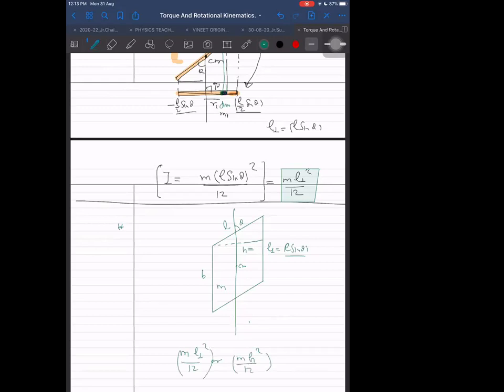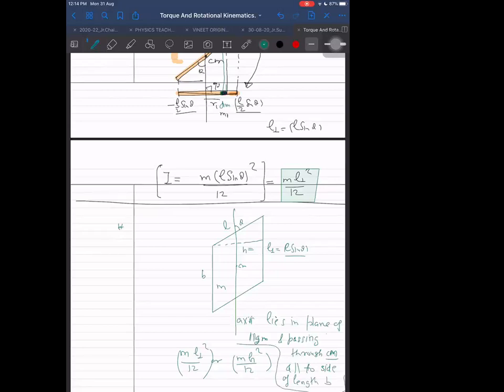Where the axis lies in the plane of the parallelogram, passes through the center of mass, and is parallel to one of these sides, the side of length B.